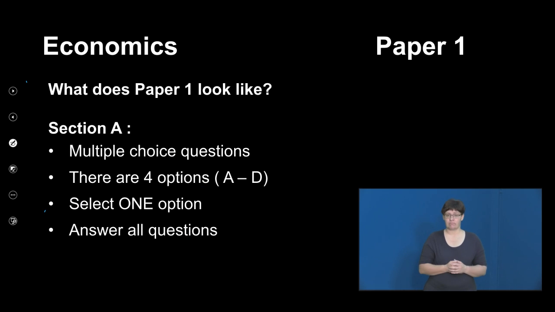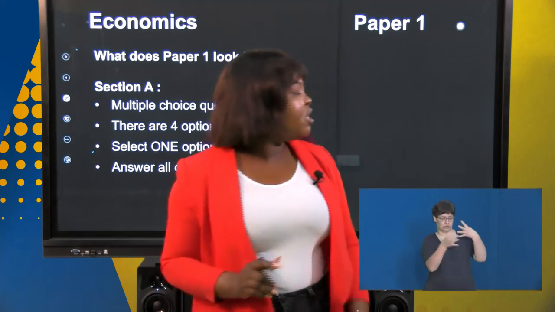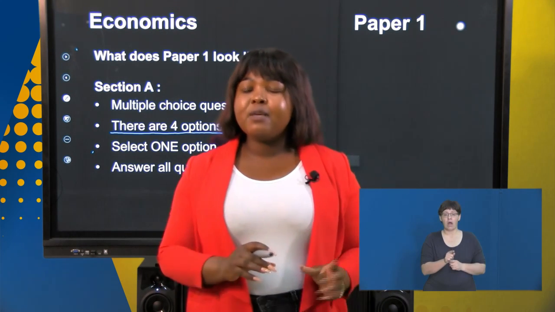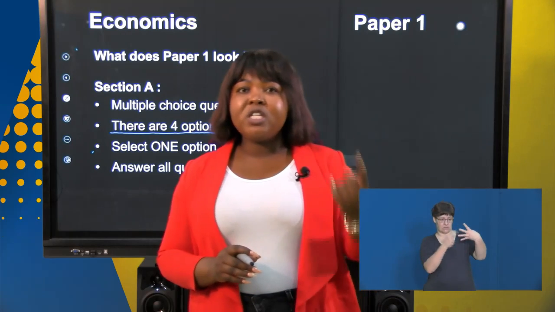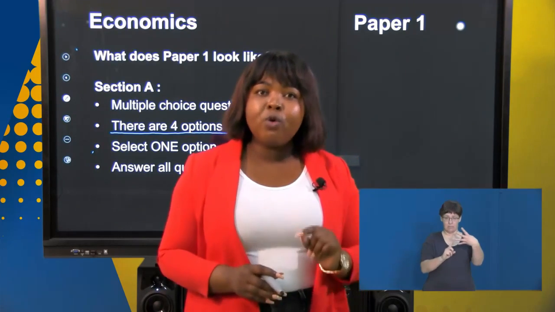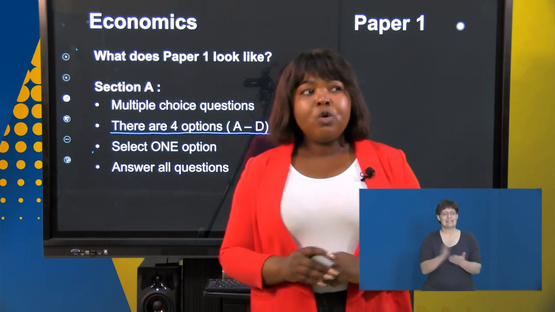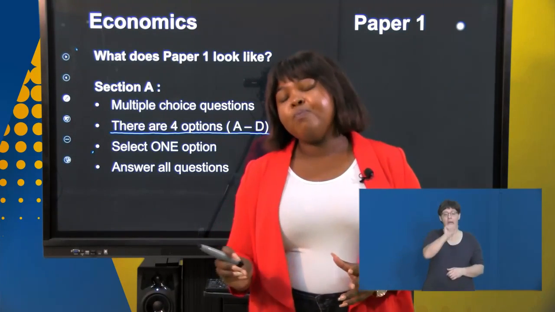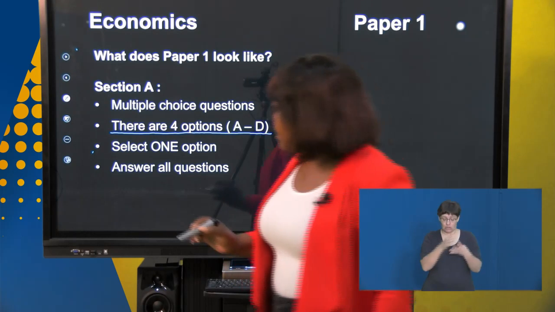Then we've got question 1.1, which is our multiple choice question. There are 4 options available for you: option A, option B, option C and option D. There is 1 option that answers the question, so you have to choose either A, B, C or D. Do not choose more than 1 option like some learners are fond of doing, where you write A/B or A and B. Only 1 option answers the question.